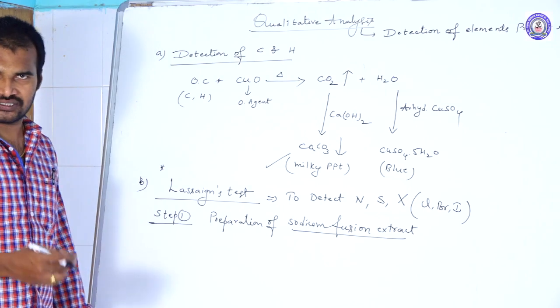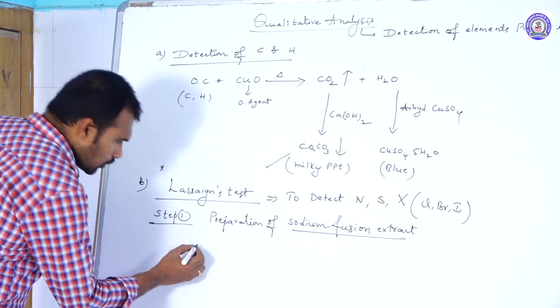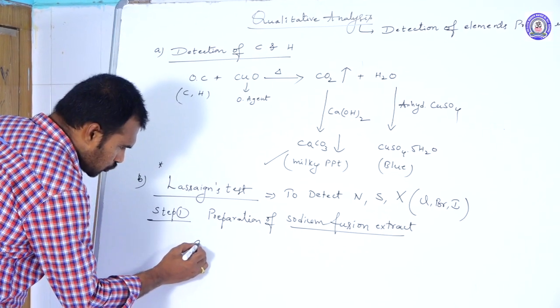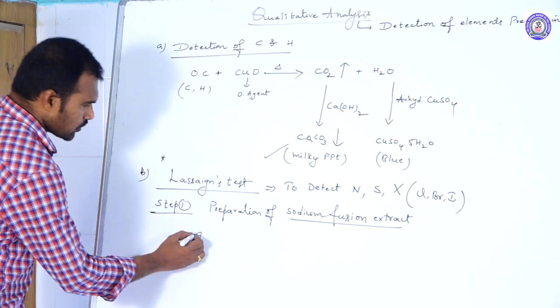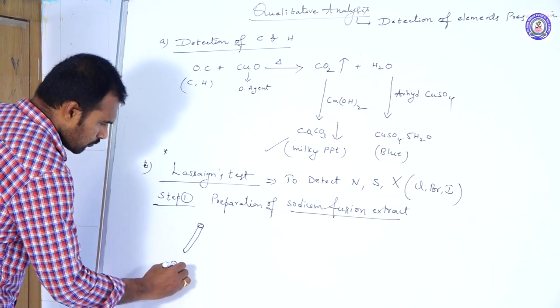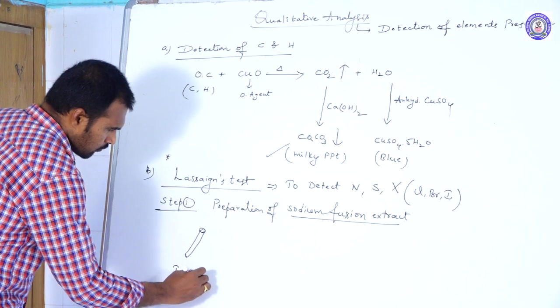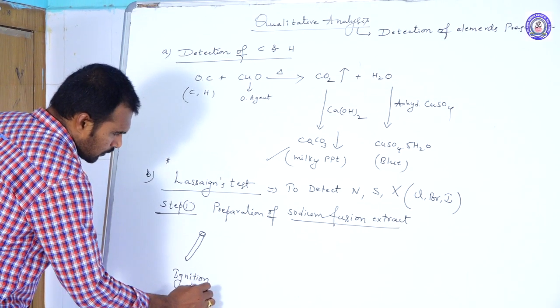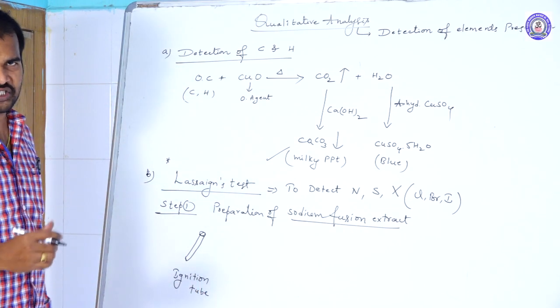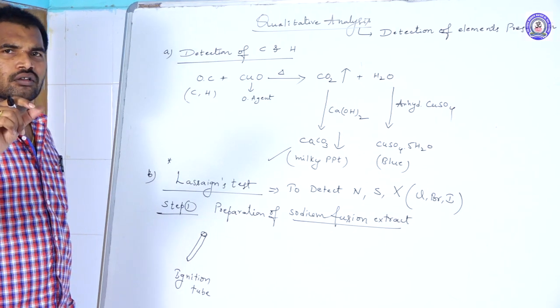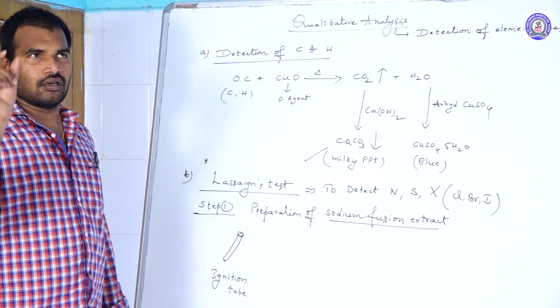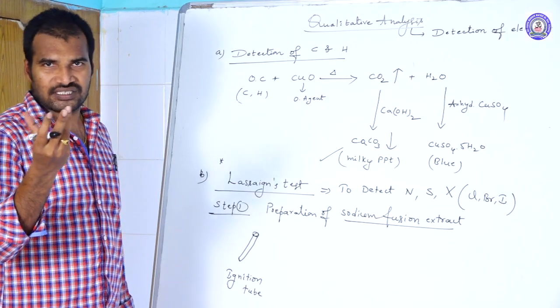Let us discuss this. First of all, you take a small ignition tube. It appears like a normal test tube, but it is very small, about the size of the filament in a 60 candle bulb.